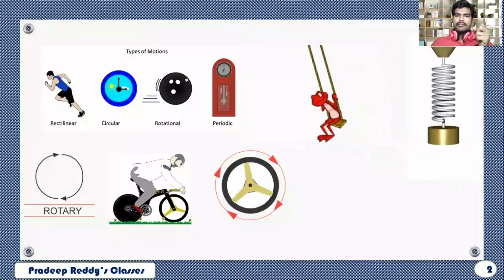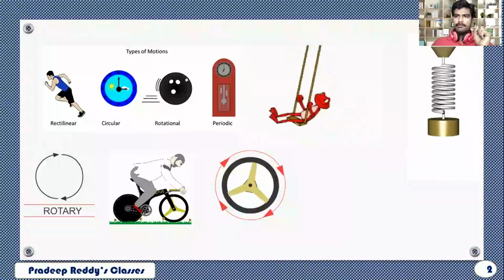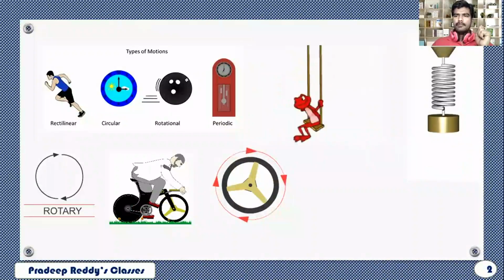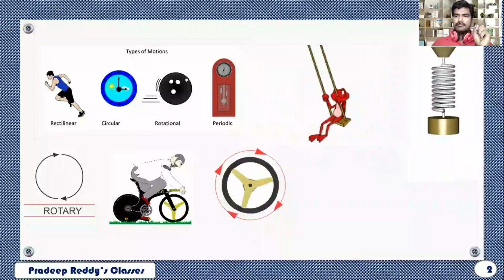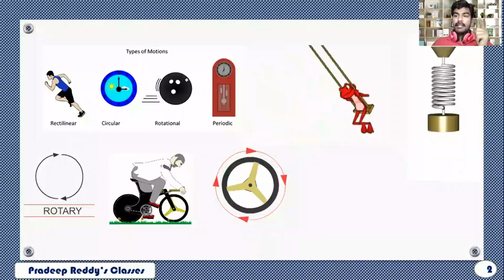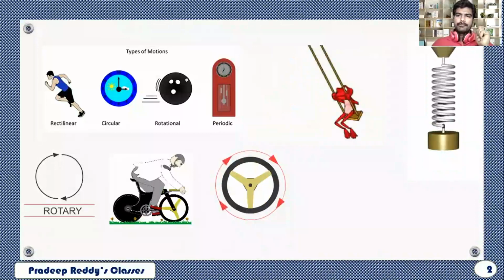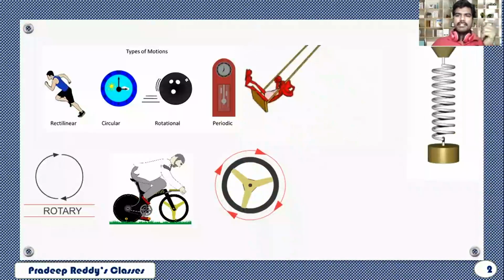Likewise, for every one complete revolution of the Earth around the sun, 1 year is completed. For every one rotation of the Earth, 1 day is completed. Day is a period there, and year is the period for the revolution of Earth with respect to the sun. If any type of motion is repeated in equal intervals of time, such motion is said to be periodic motion.